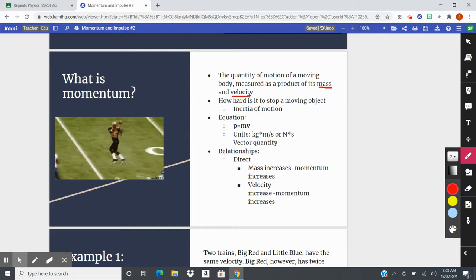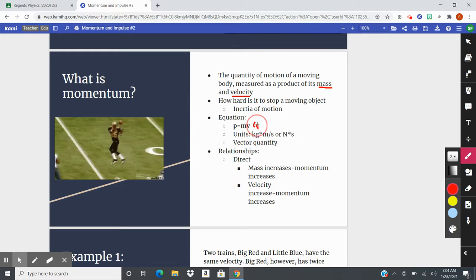Now, remember, when we talked about inertia, the only thing that was important was mass. Well, momentum, which is very similar to inertia, has mass, that's very important, but it also now relies on velocity. We have our equation right here, p equals mv.